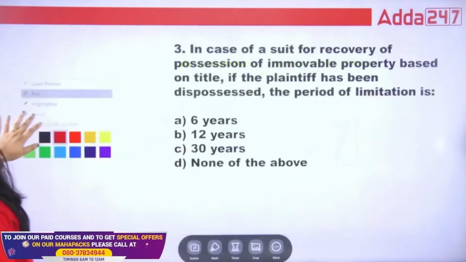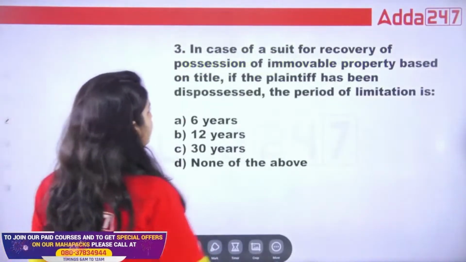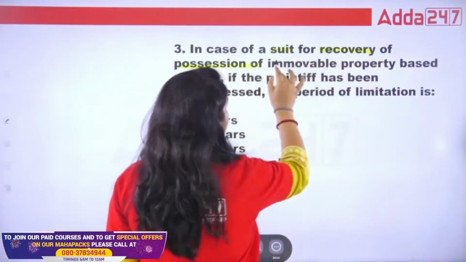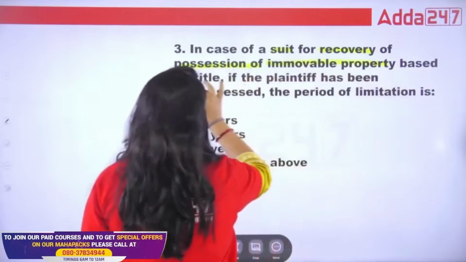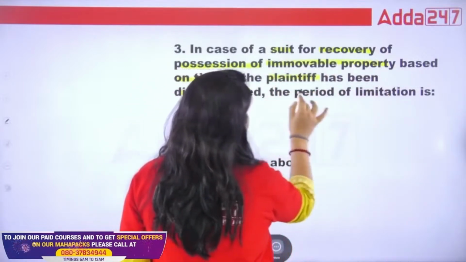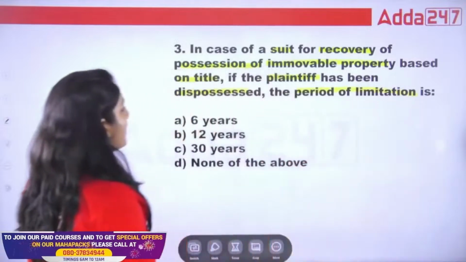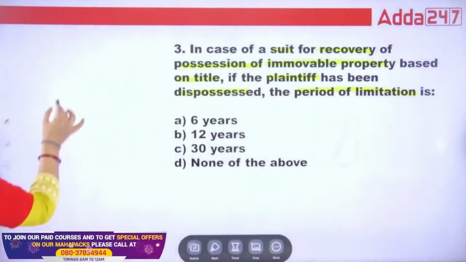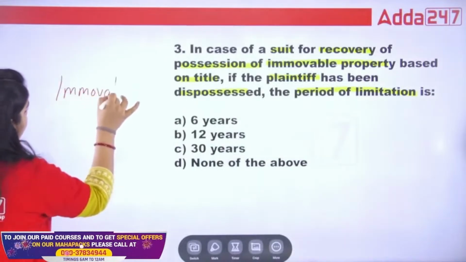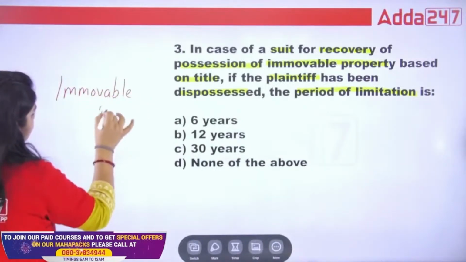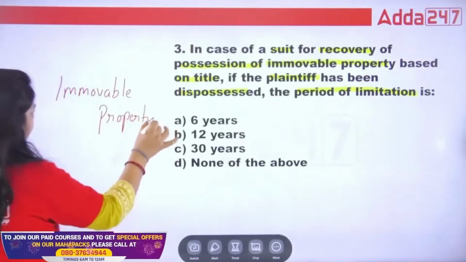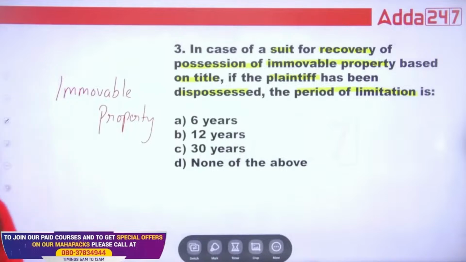Next. Now class, in this question, in the suit for recovery of possession of immovable property based on title, if the plaintiff has been dispossessed, the period of limitation is, now class, in this question, this is of immovable property. Now tell me the exact answer.